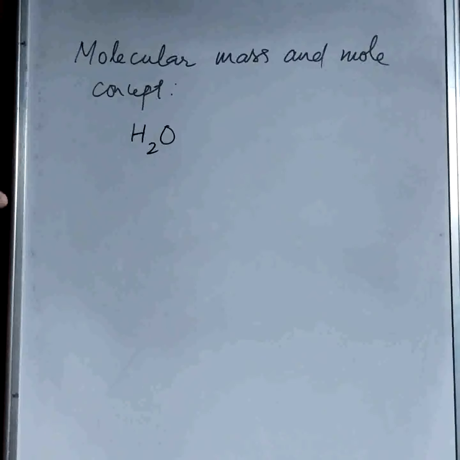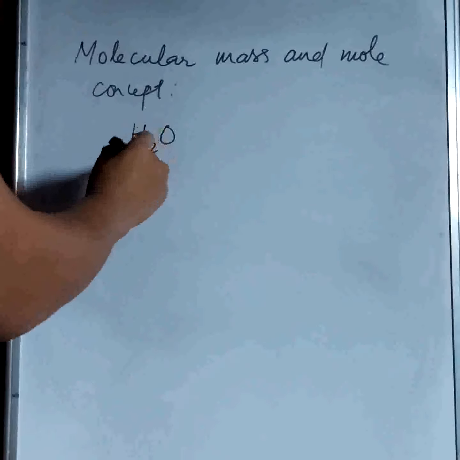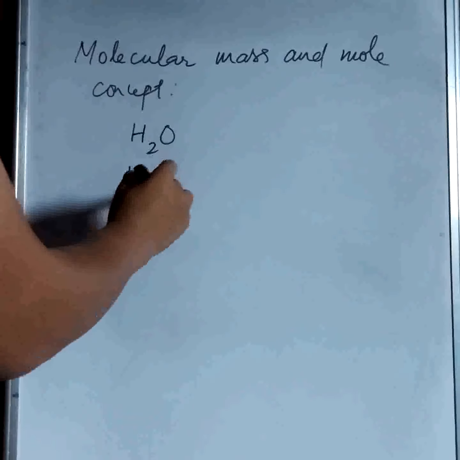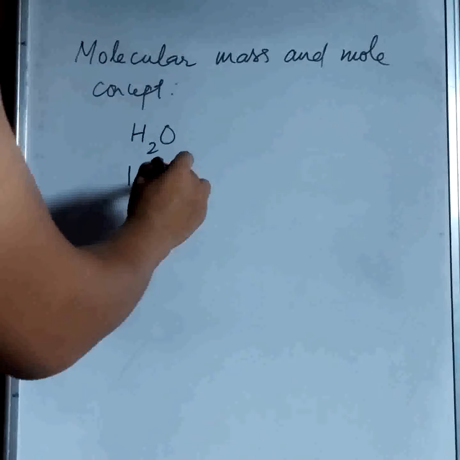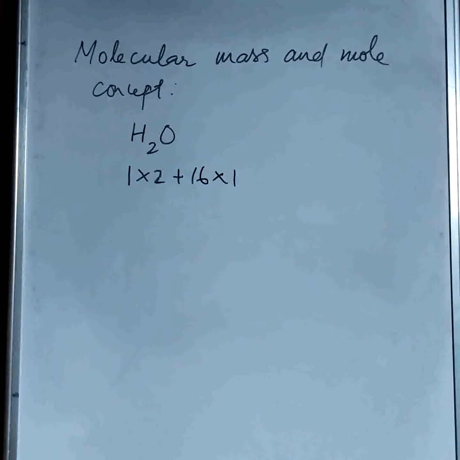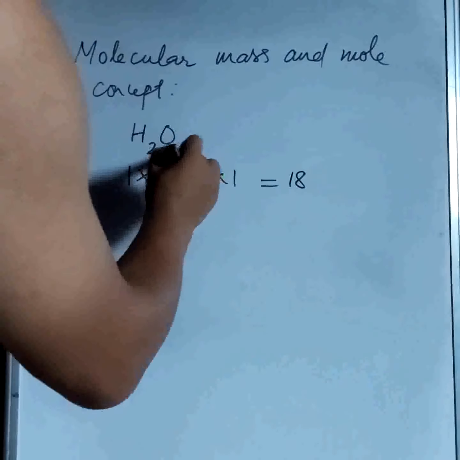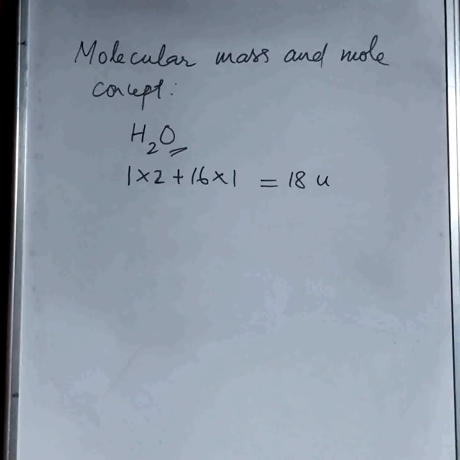I've already mentioned that hydrogen's atomic mass unit is 1, but it has 2 hydrogens in this molecule, so we multiply it by 2. And then oxygen has 16 atomic mass units, so you multiply it by 1 because it has only one atom. If we add it, our molecular mass of water is 18 atomic mass units.